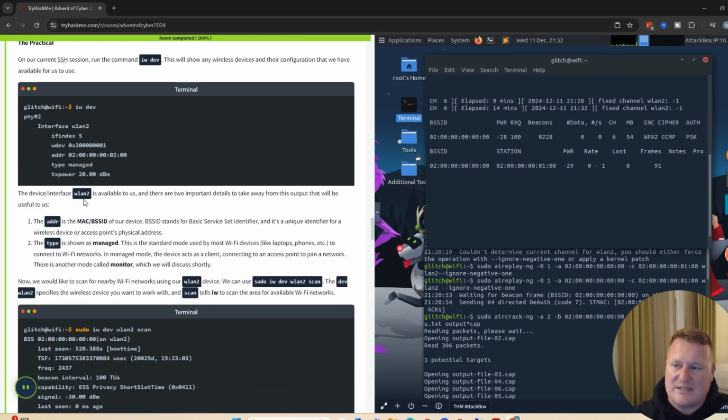This is going to show you some basic information on the device's interface for your WLAN 2. It shows you your address, the type, and whether it's managed. Now we would like to scan for nearby Wi-Fi networks using our WLAN 2 device.